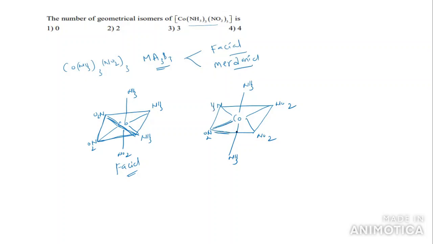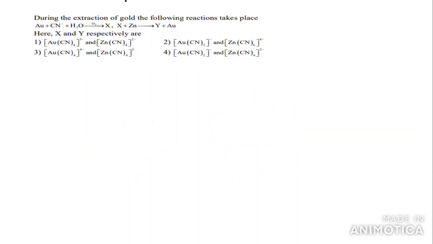Here the groups can be present in the meridian of the octahedron. This we call the mer isomer. One facial isomer, one meridional isomer. In total, two isomers are possible.